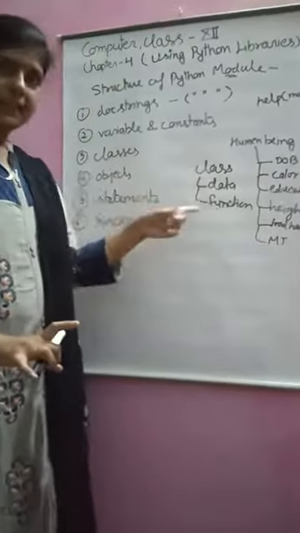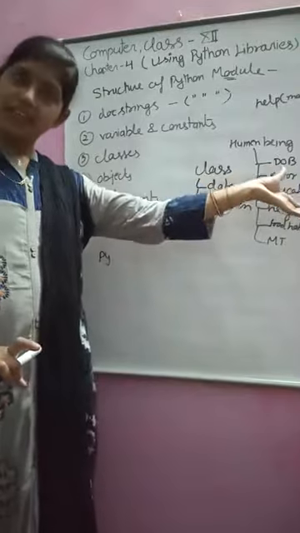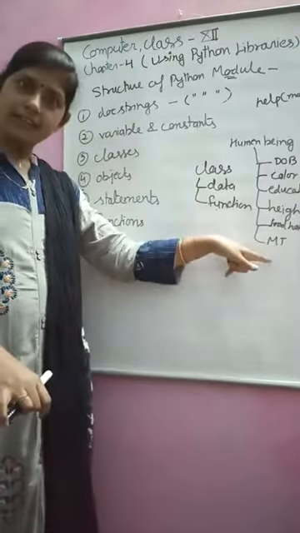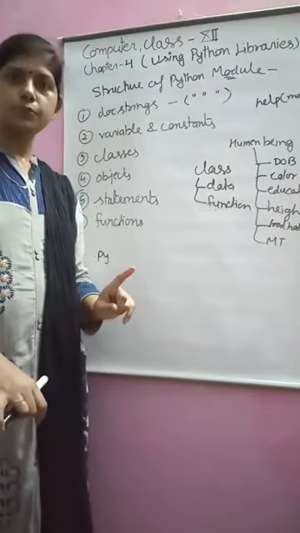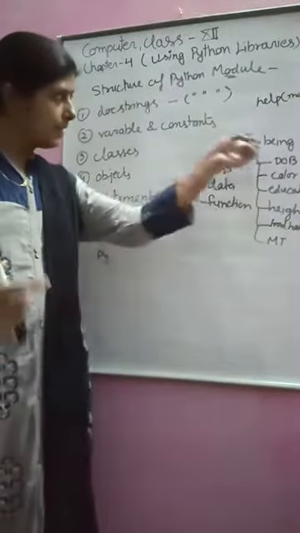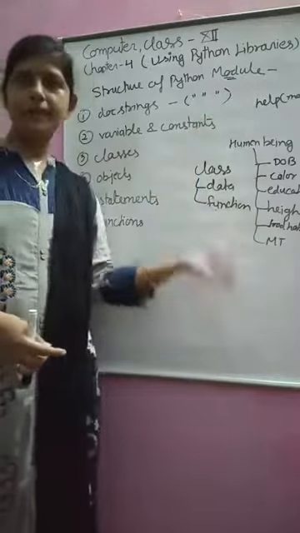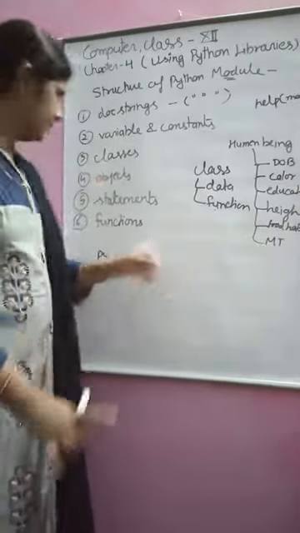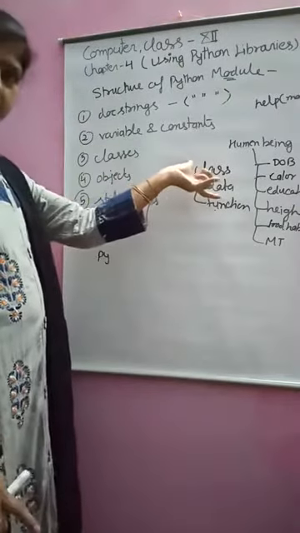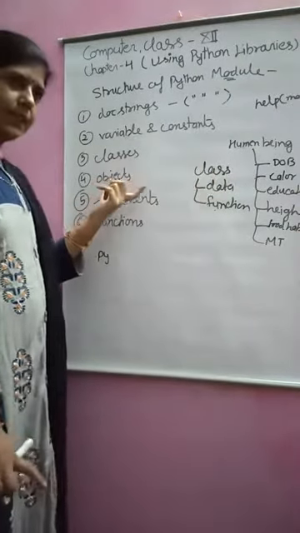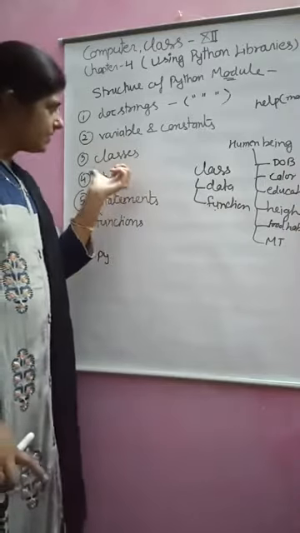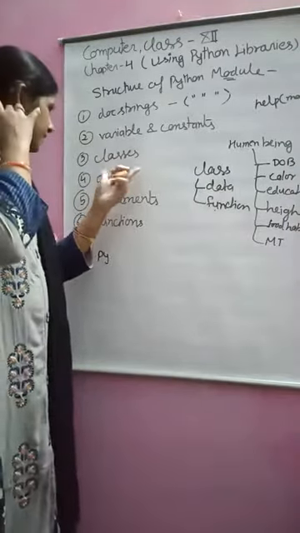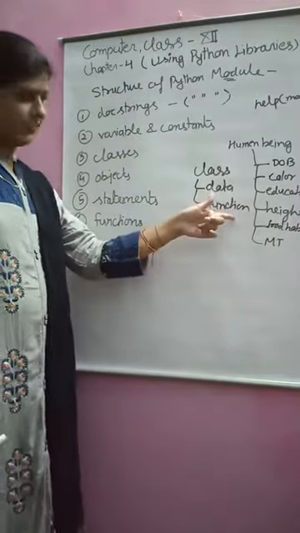You have a different value, I have a different value, but a value is present. Getting it? Now, the class defines the blueprint and the object is a runtime entity which has all the values of the defined data and can perform all the functions.